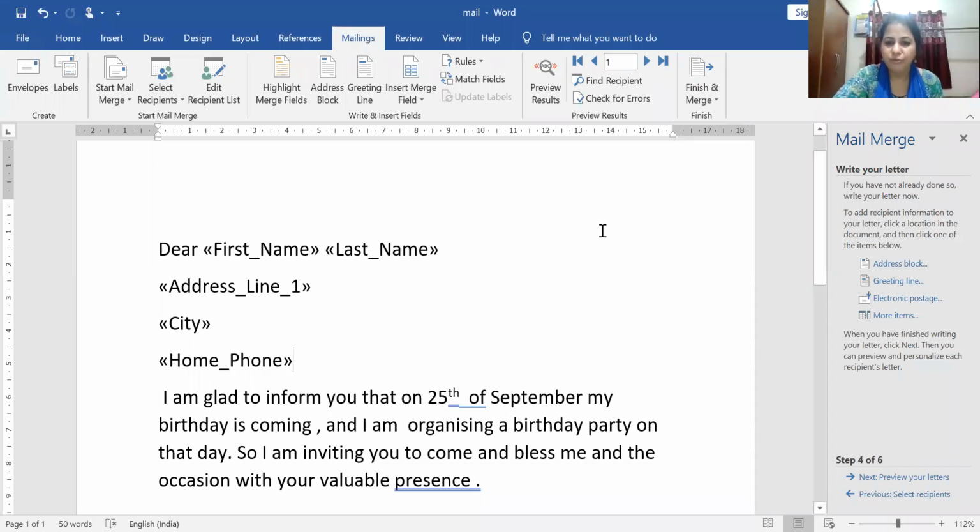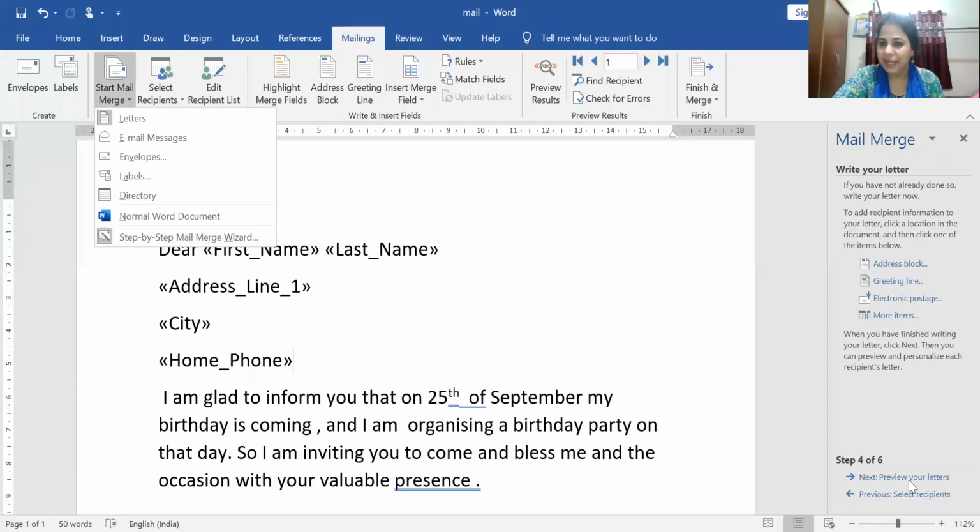Okay, I hope all of you understood. All of you understood what I am explaining, how to do the mail merge. So you can go through one by one. First you have to go to mailing and then start mail merge, step by step mail merge wizard, and here you get the dialog box. Here the step by step procedure is given. Step 1 of 2, 1 of 3, like this. Then you have to click each and every step and you can do it. Okay, hope all of you understood.